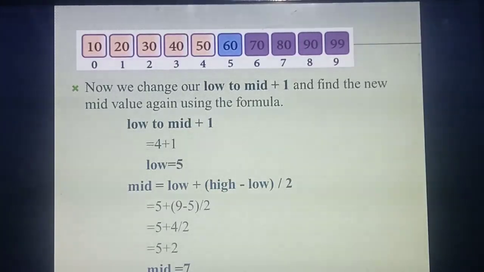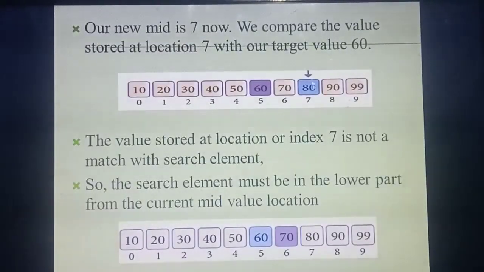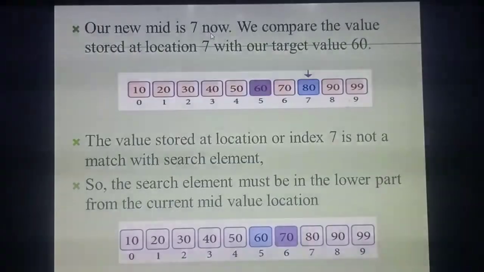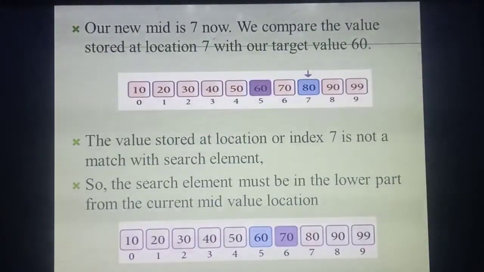So what's the middle value now? 7. So in the 7th place you need to shade it and show. See the next one. So always the mid place you need to shade it. See, now you got the middle value as 7. So in the 7th place, what value will be there?